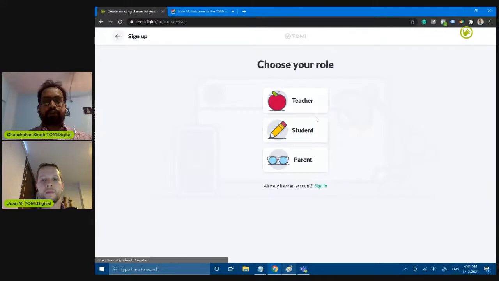The sign up process would go through login using your email ID. In this case, the email ID would be the one through which you have registered yourself for the event, followed by which you must have received a promo code. Just in case someone has not received the promo code, feel free to look into their spam folder, because it might happen that the promo code might have landed in your spam. Using that, you can access the console, and that's what Juan is going to walk us through.